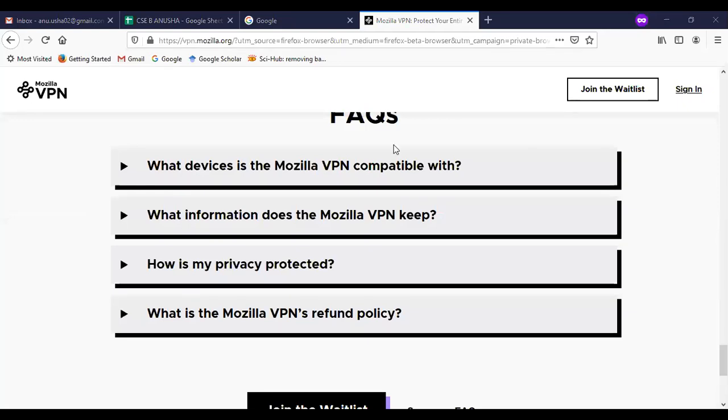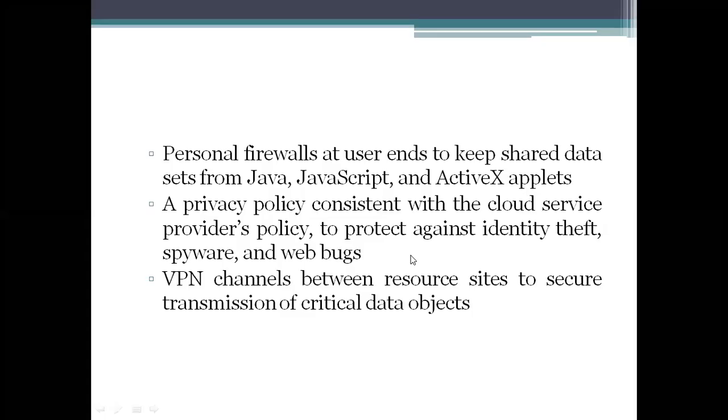So coming to our presentation. Here, what is being specified is VPN. VPN channels are virtual private network channels. When you are accessing your channels, you need to provide privacy. Privacy is the main factor.